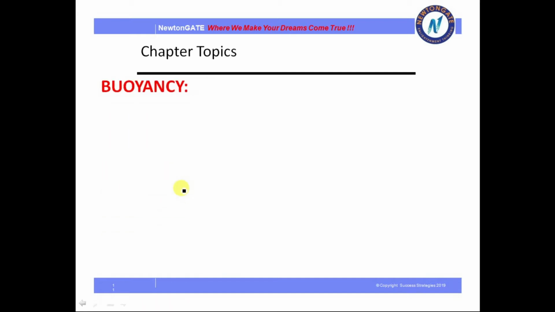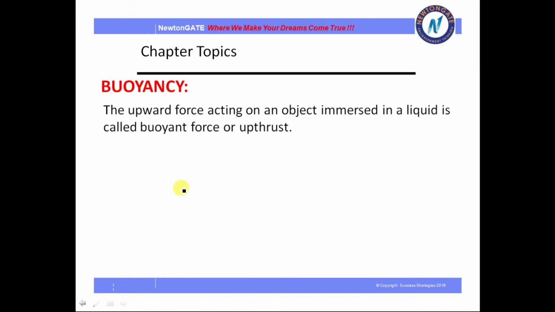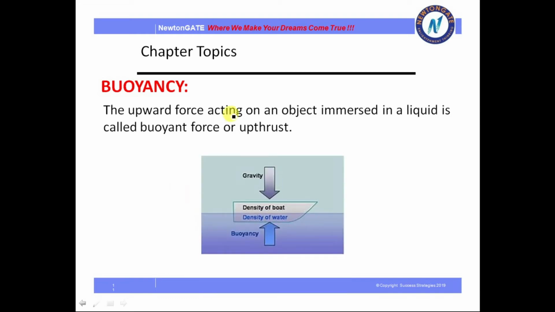Next the concept is buoyancy. The upward force acting on an object immersed in a liquid is called buoyant force or upthrust. Suppose there is some water here, and if you try to immerse a bottle inside it, you see that there is an upward force that acts on it. You cannot immerse the bottle directly.